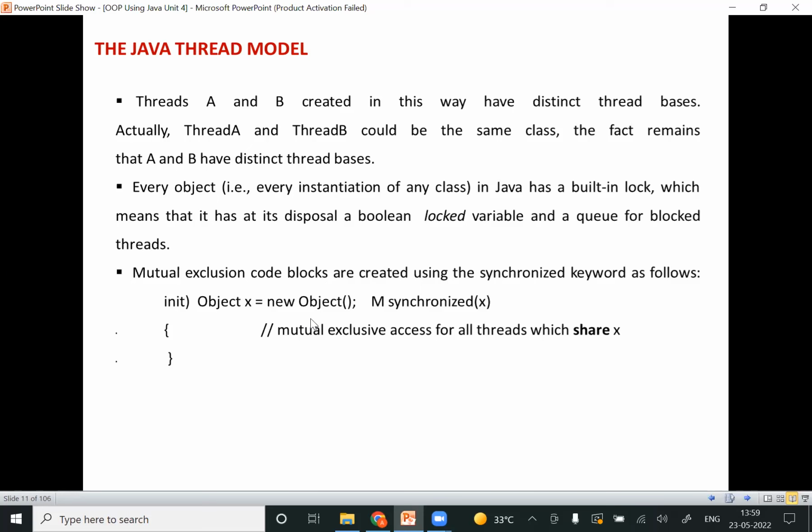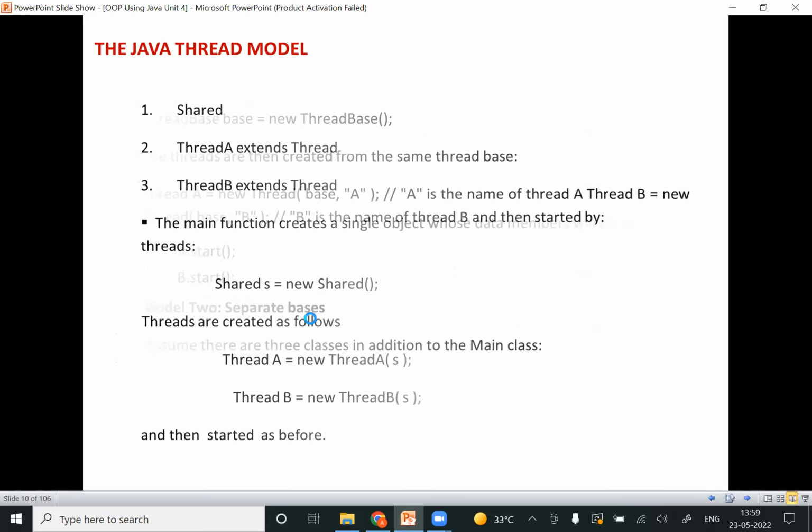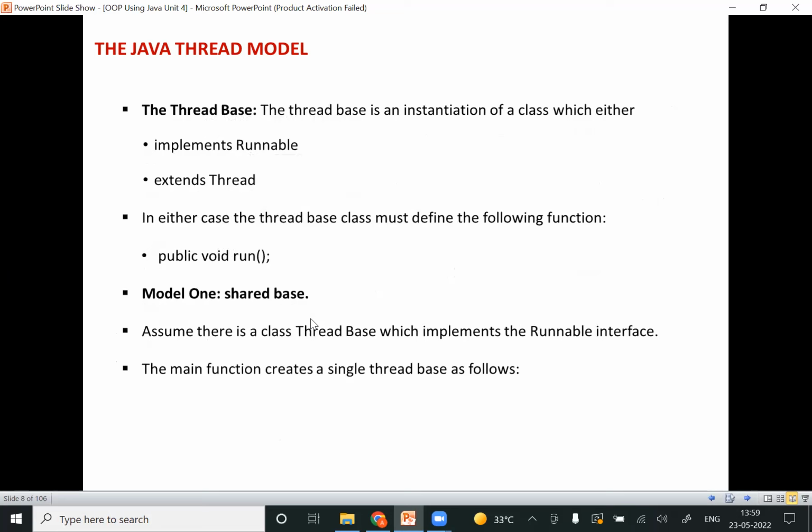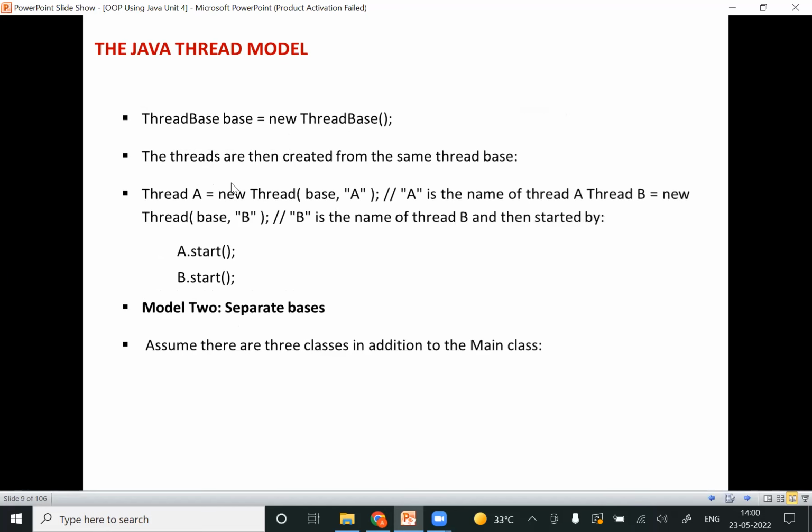So mainly, if you observe the previous slides, our main intention is to specify that the thread base is nothing but an instantiation of a class. Where it has to implement the interface or else extend the class over here. If it is not doing so, then it is going to create a thread based class with public void run. So this is how we can say it works if it is making use of a shared base. If it is not making use of a shared base, then we can create a separate base.